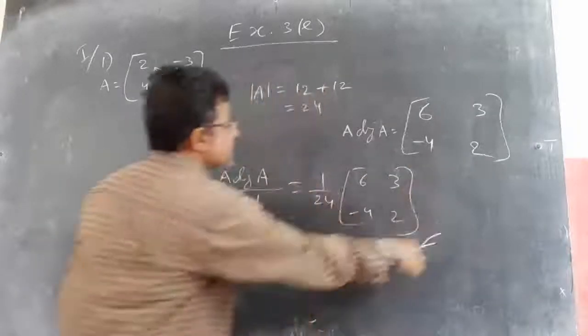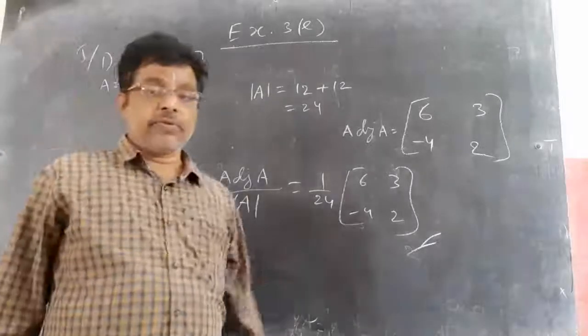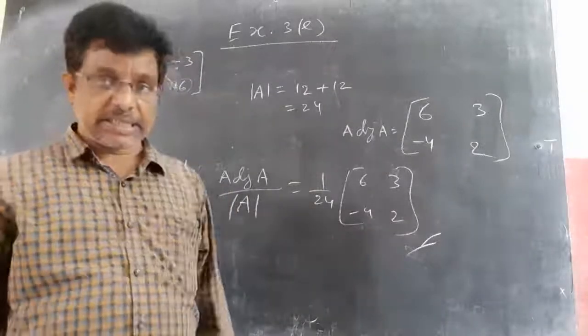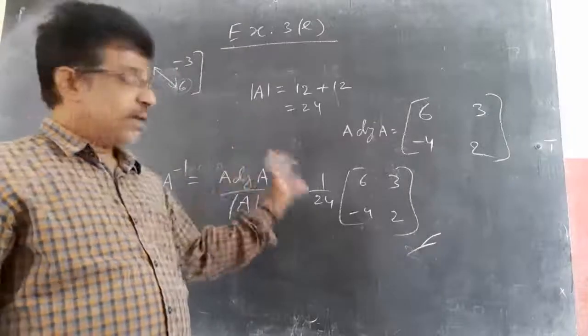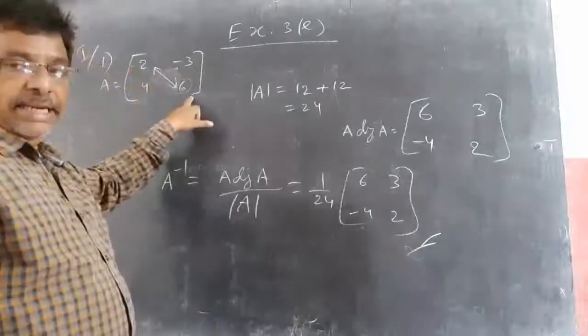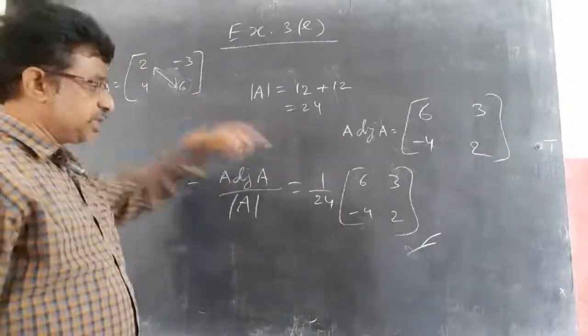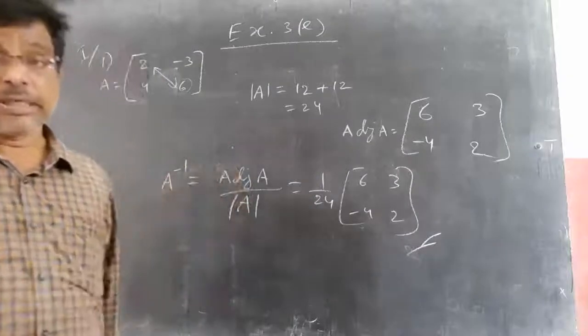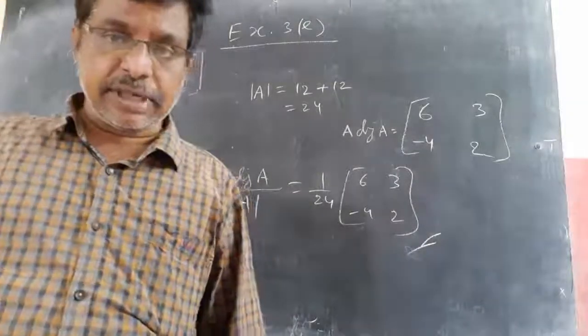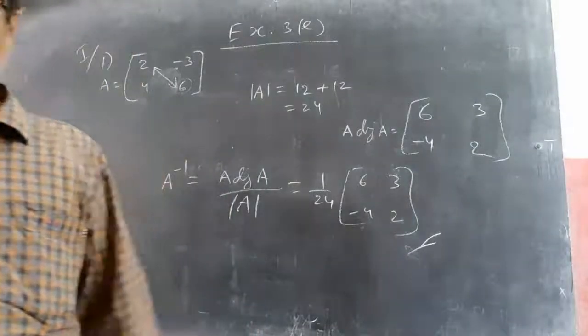So this is called A inverse. This is called A inverse for a 2 by 2 matrix. So for finding a 2 by 2 matrix inverse, first find det A, then 1 by det A into the adjoint matrix. That is what I told you. Interchanging these two and keeping minus for those two directly gives you the adjoint, and hence A inverse. So adjoint A by det A gives you A inverse, that is the actual concept.